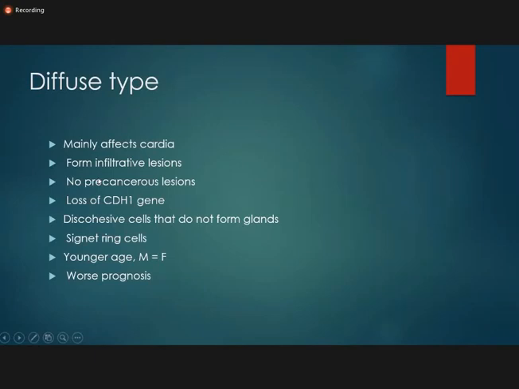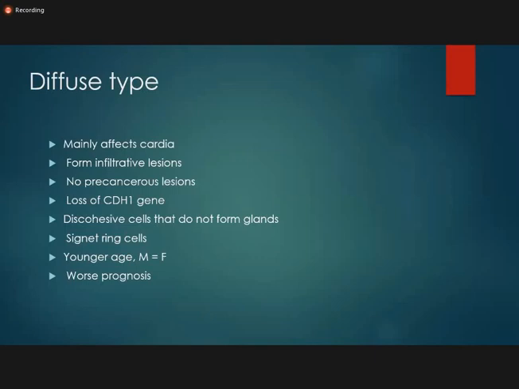Like for example, for the intestinal type, the patients usually have H. pylori infection, but for the diffuse type there is no precancerous lesion, and usually there is loss of the CDH1 gene, and you find signet ring cells in it. I'm going to tell you what signet ring cells are in the next slide. The diffuse type usually occurs in younger patients, and again it is more common in males as compared to females.